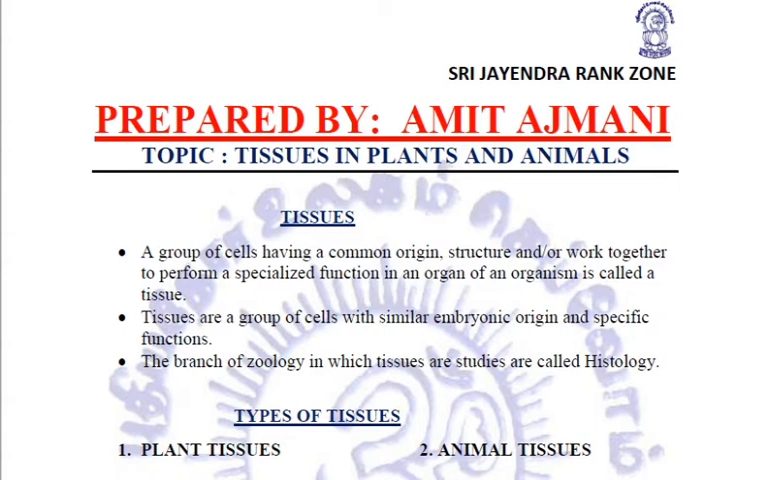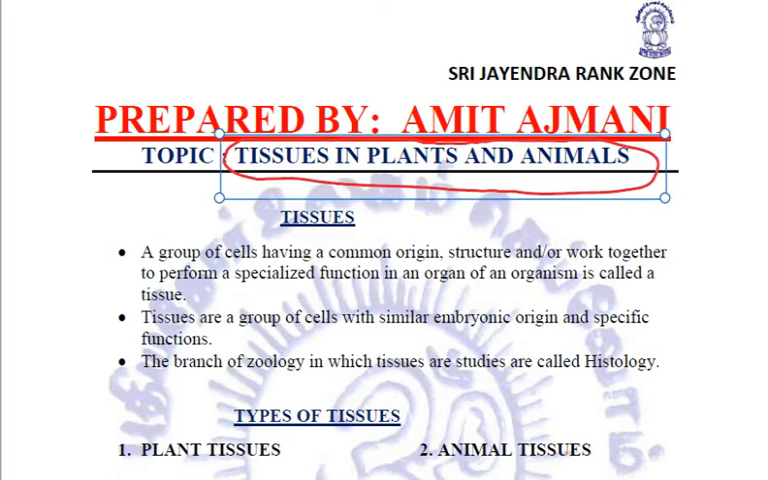So students, in this lecture, we will start a new chapter, chapter number 2 of your biology, tissues in plants and animals. In the previous chapter, we completed the first chapter, the fundamental unit of life, in which we studied basically the cell and the cell organelles. Now we are going to step up a bit and relate what exactly tissues are and what the various types of tissues present in plants and animals are.